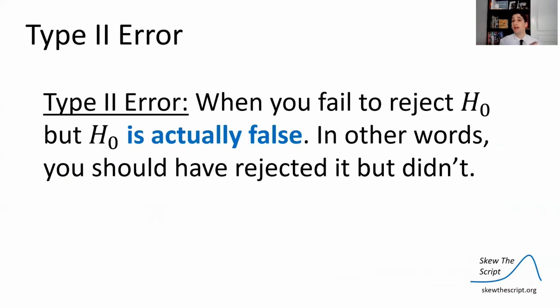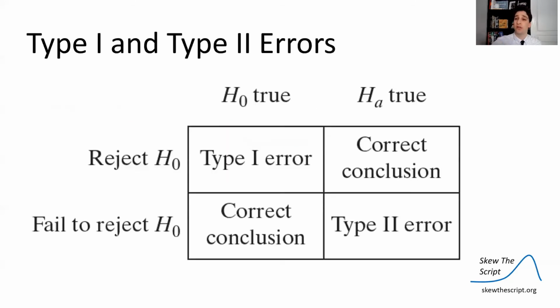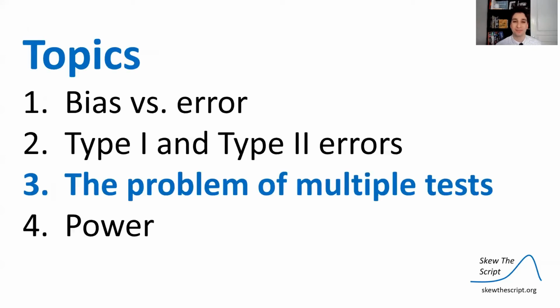Now, the type 2 error is the converse of this. It's when you fail to reject the null hypothesis, but the null is actually false. In other words, you should have rejected it, but didn't. And if you want a little chart to show you what type 1 and type 2 errors mean, here's a really handy one right here.